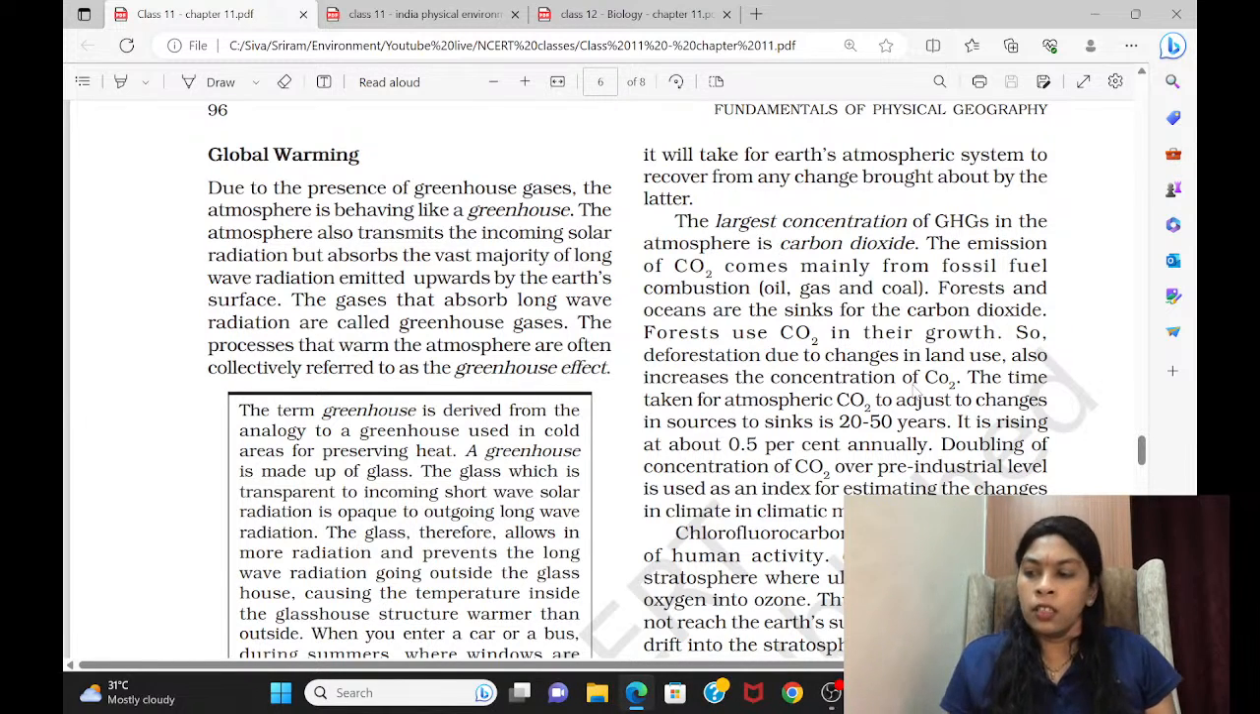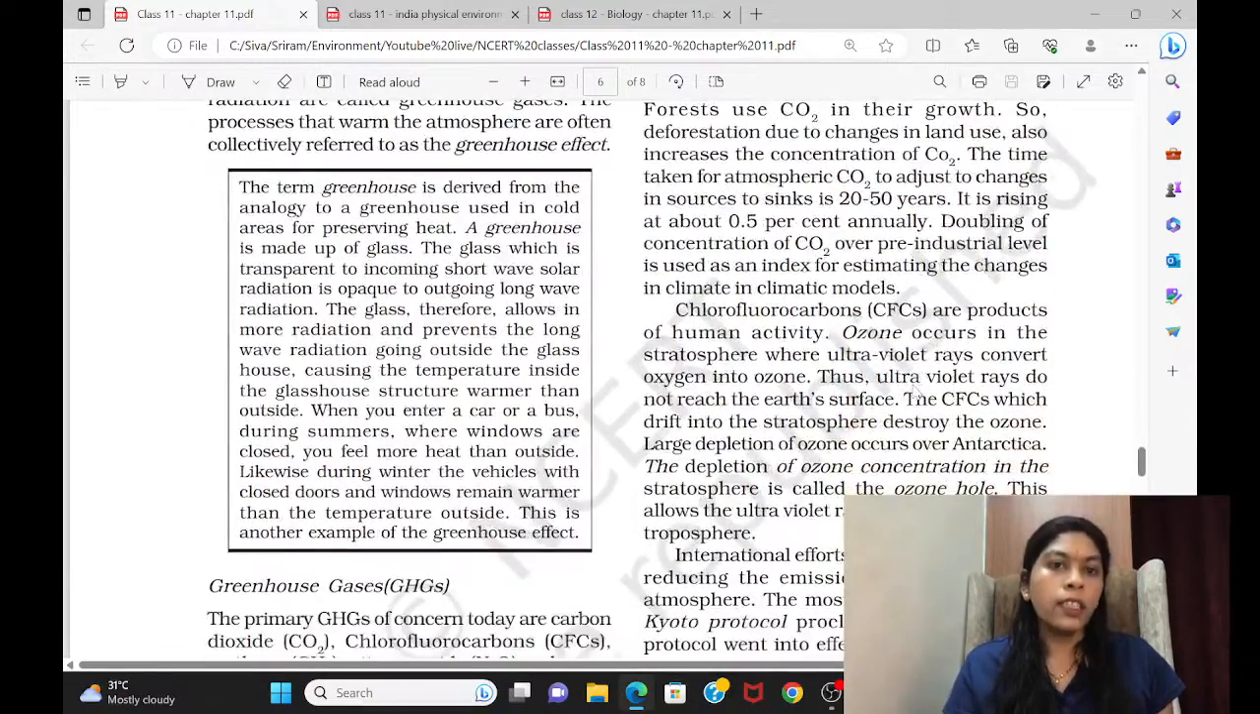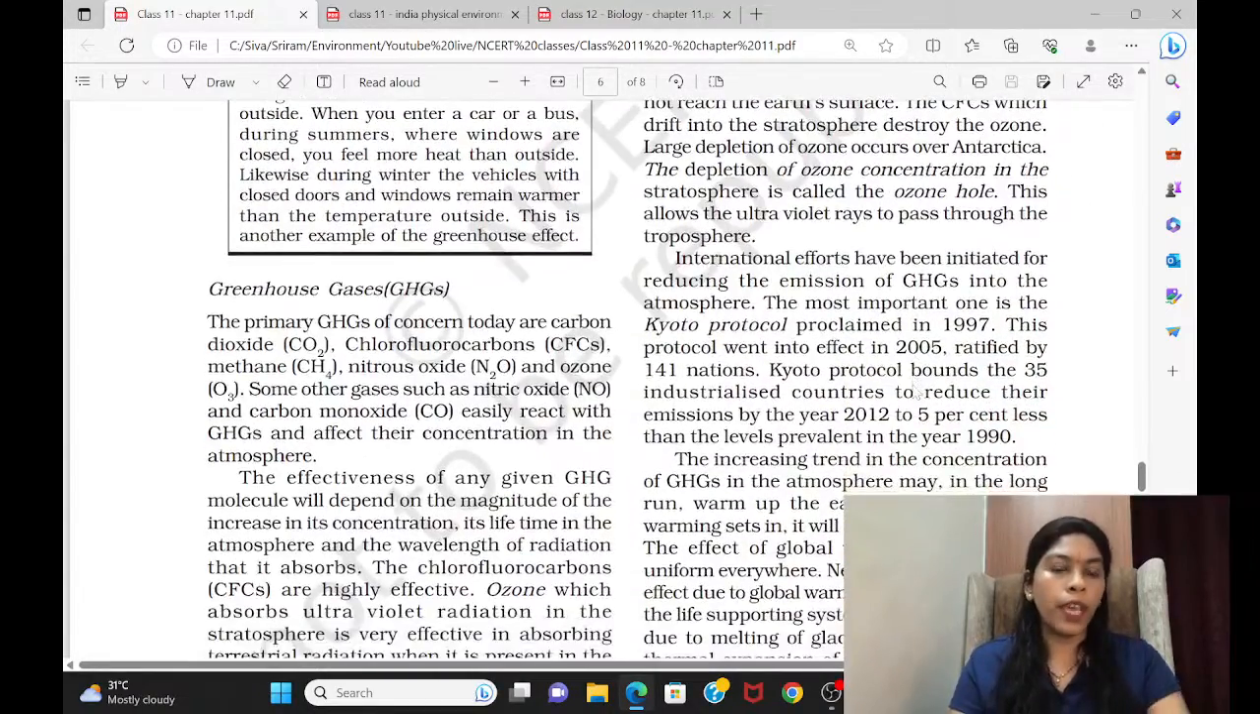So we have completed till the vegetation, and now we have started the climate change. Inside that, we have begun with global warming, and yesterday we left off at the greenhouse gases. We said what is meant by greenhouse, so from here we have to take over. We have explained this, so we'll go to greenhouse gases.